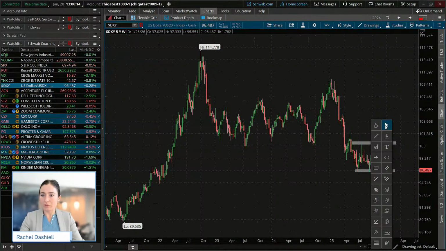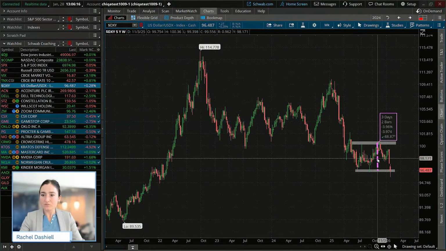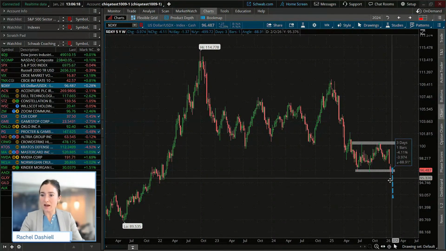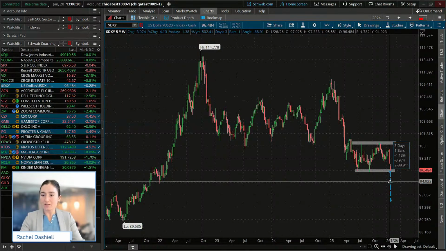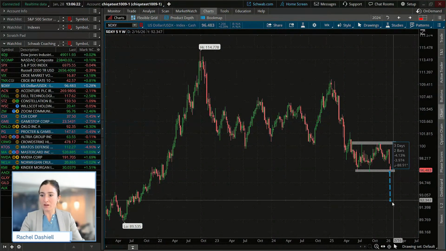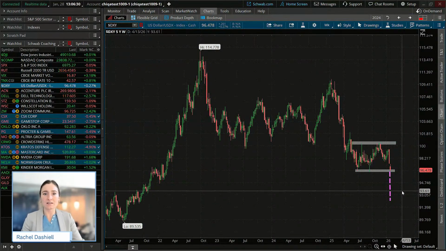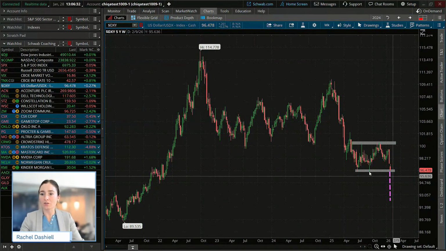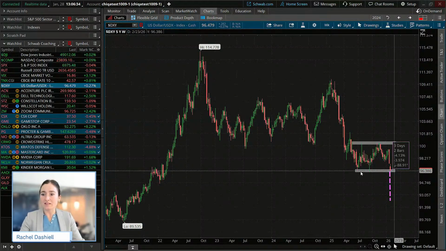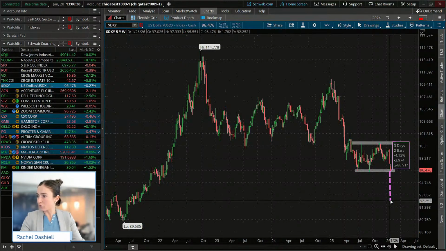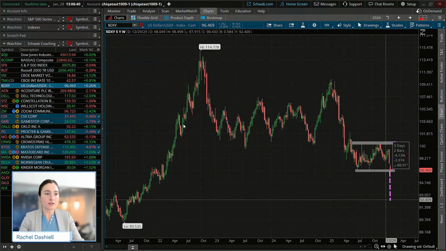And what do we do? If it breaks through support, we can take that measured move down here, add it to the breakout point, and where does that put us? Right around 92 or so. So that would be the measured move if this dollar index cannot hold some of these long-term levels this week, it looks like. So 92, the level to watch there on that one.